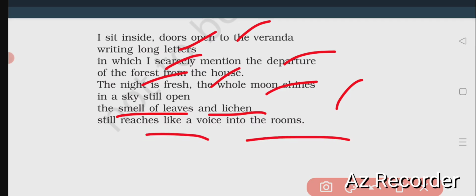The poet, when he sits there and writes long letters, scarcely mentioning the departure of the trees to the outside, feels the night air is very fresh, the moon is shining outside, but the smell of the leaves and lichens is reaching to his room, as if they are calling, just like a voice, calling to the other trees to come out from the house and remain in the natural forest, part of the natural forest.